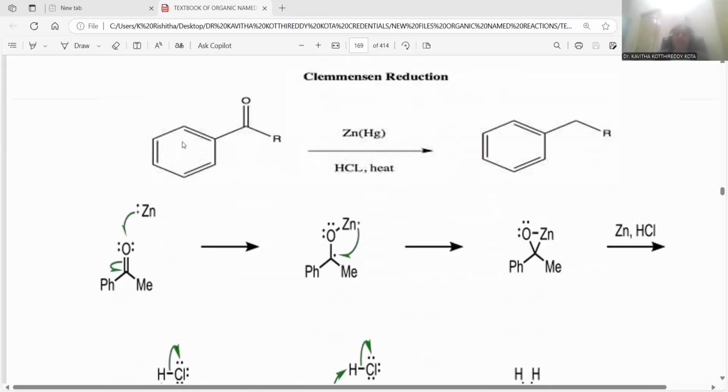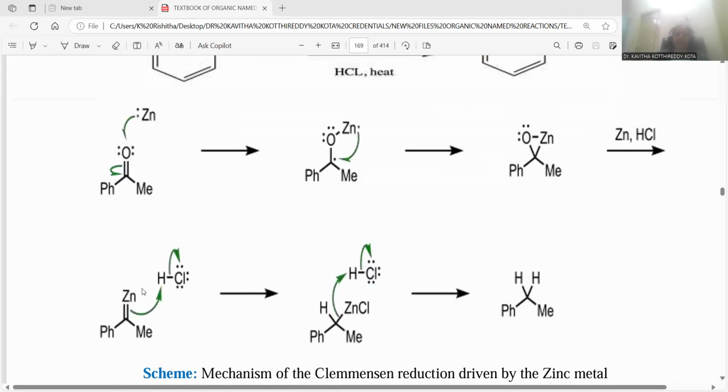And this is the benzene ring with a C double bond O functionality, that is a ketone. So here zinc amalgam under HCl in heat conditions, this ketone is transformed into an alkane molecule. I am taking acetophenone as a starting material. Zinc will be treated over this acetophenone molecule.